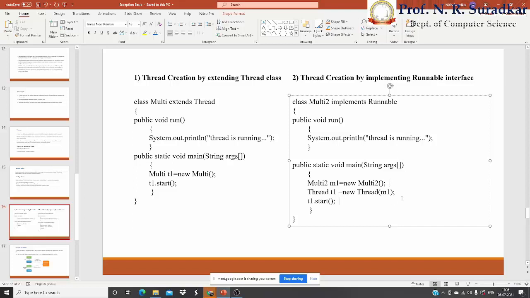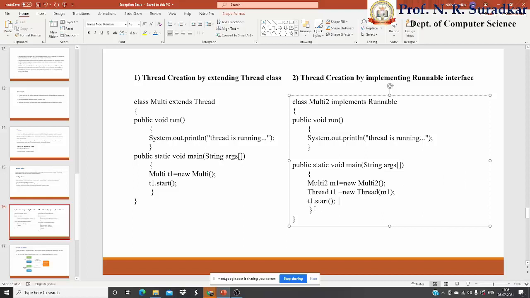What does this mean? This m1 thread will inherit and hold all the properties, all the operations, all the contents of thread t1. Whatever property this thread has will be held by the thread.